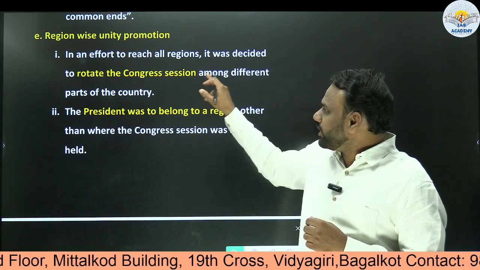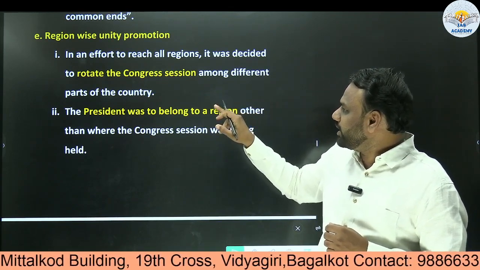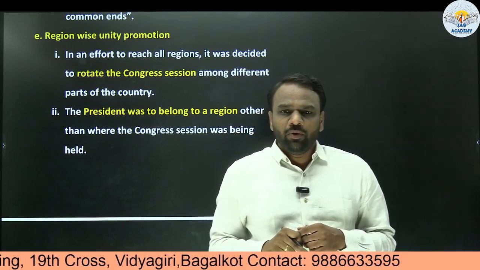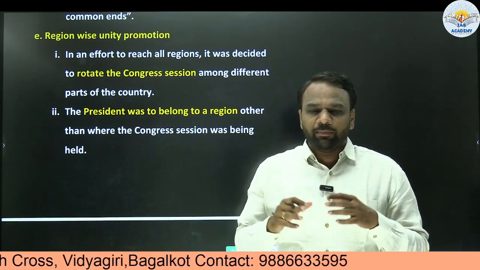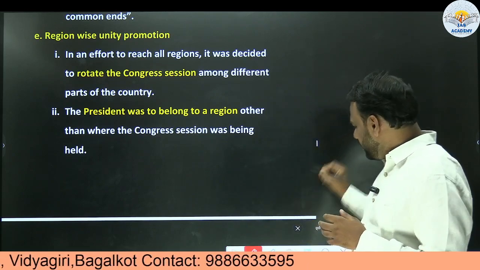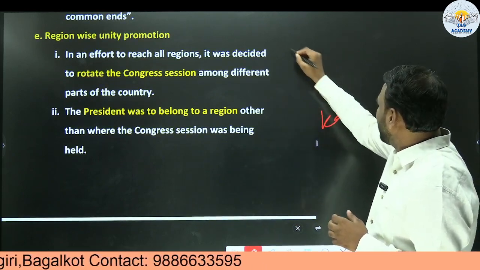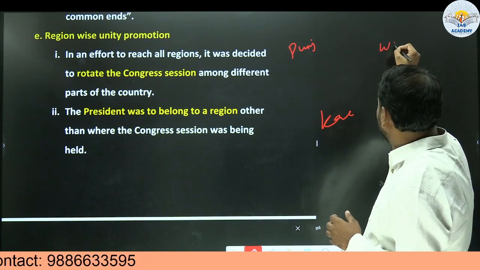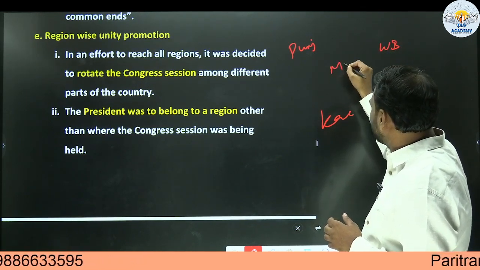Now, in an effort to reach all regions, it was decided to rotate the Congress session among different parts of the country. In order to promote unity, for example, there are different regions here. Here we have Karnataka, here we have Punjab, next West Bengal, Madhya Pradesh.